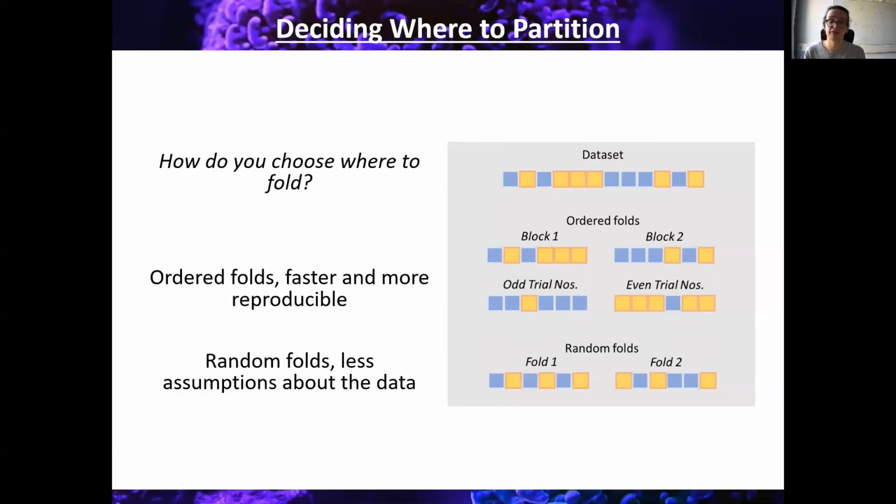So again, like deciding how many folds to put in your data, this decision of where to partition your data is really up to you. And perhaps it's best determined by the computer hardware you have available to you. If you've got a really fancy computer, really nice RAM to hold lots of data, then perhaps the random fold approach works really nicely. But if you're kind of strapped for time or computer processing power, then ordered folds may be a little bit more handy here.